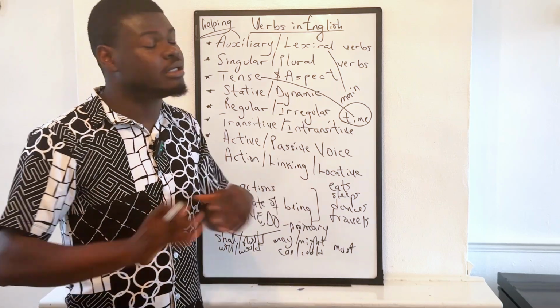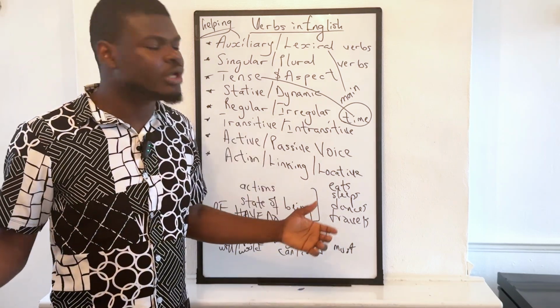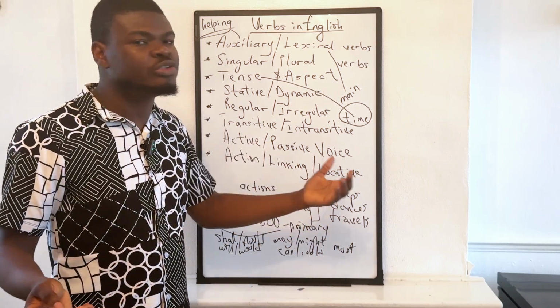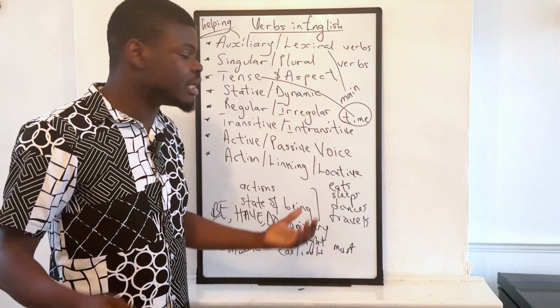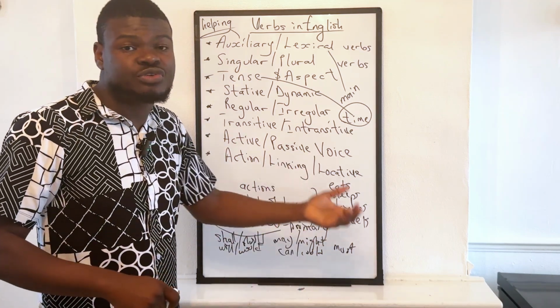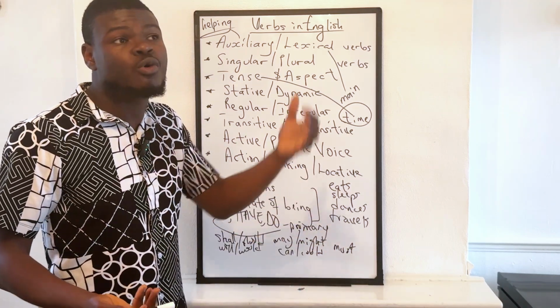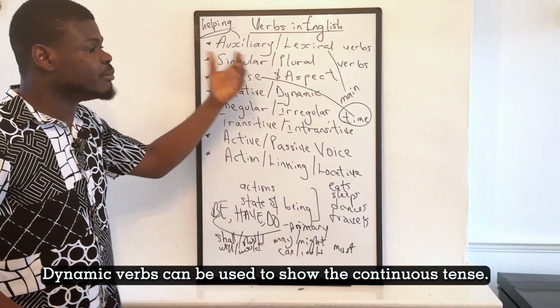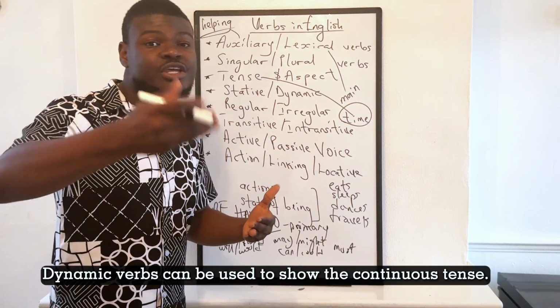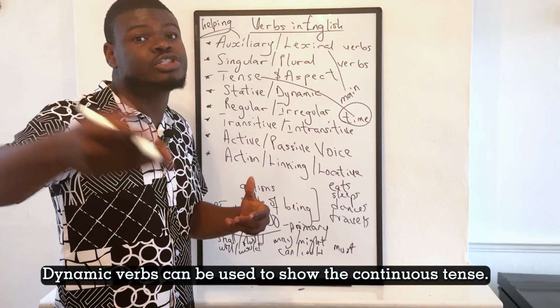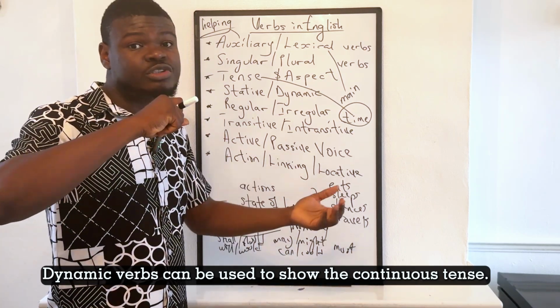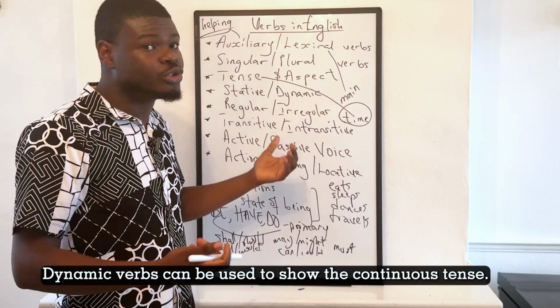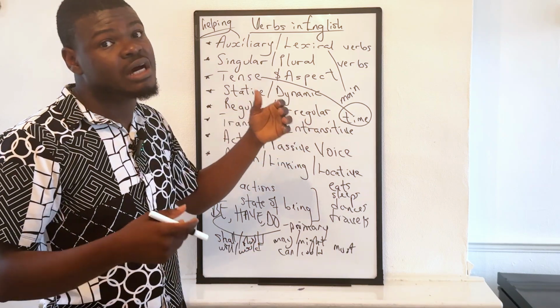Dynamic verbs, on the other hand, you could use anyhow. You could say, I am eating, I was eating. I am sleeping, I was sleeping. I am dancing, I was dancing. I am traveling, I was traveling. I will be traveling. So dynamic verbs are verbs that can be used to show the continuous tense, either the present continuous or the past continuous, or what we could also call the progressive aspect.